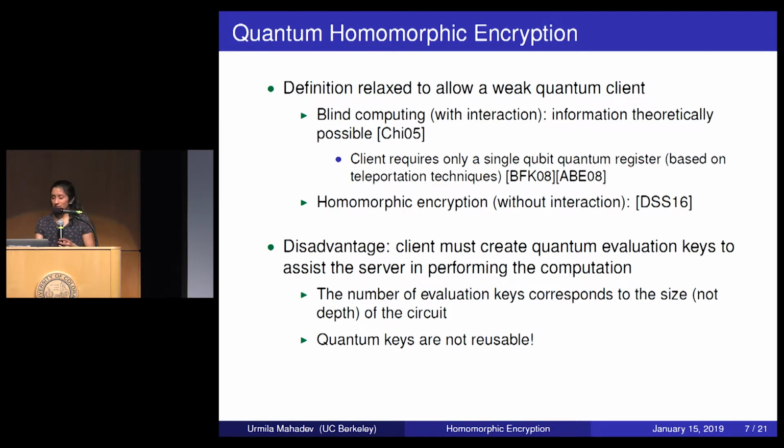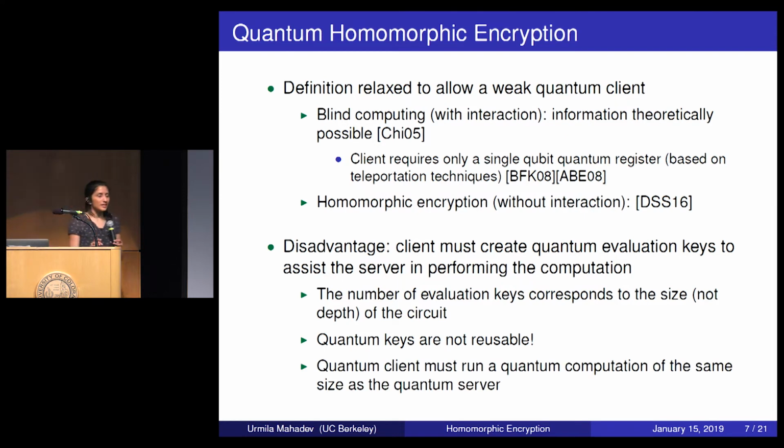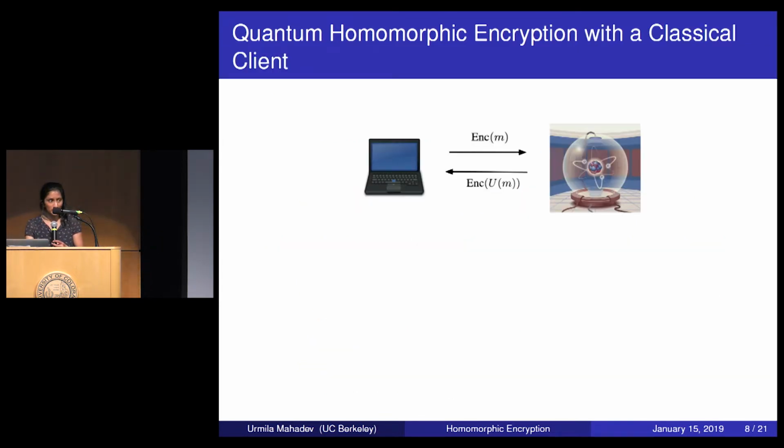So to put all of this together, what I've said is that each time this quantum client wants to delegate a quantum computation, he has to run a quantum computation of roughly the same size as a server, because he has to create all these evaluation keys. So what we would really like to do is significantly cut down the power of the client so he doesn't have to do this. And that's why I'd like to return to the original question with a classical client and